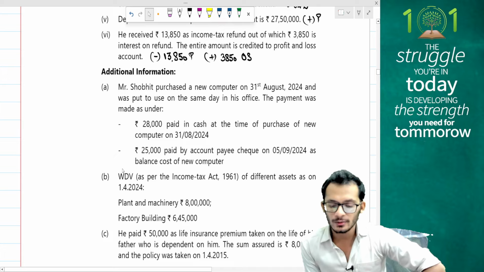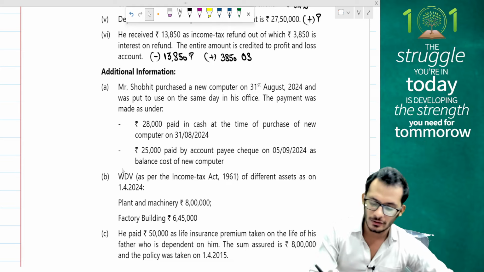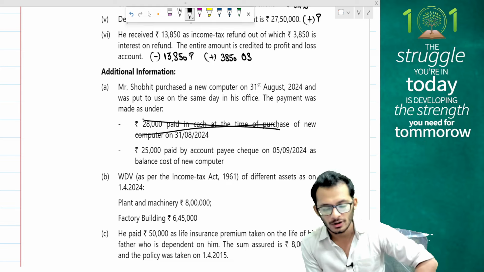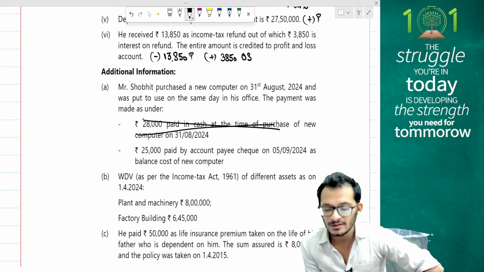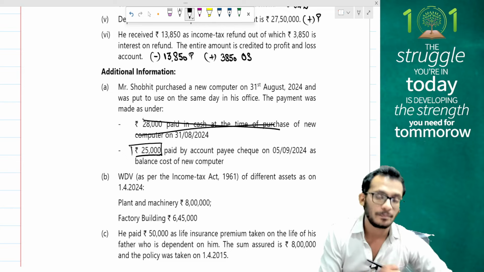Mr. Shobit has purchased a new computer on 31st August 2024 and it was put to use on the same day in the office. The payment was made as under: 28,000 was paid in cash at the time of purchase of the new computer on 31st August. Problem. Cannot make payments more than 10,000 in cash. Not allowed for depreciation purposes. 25,000 was paid by account payee cheque on 5th September as balance of the new computer cost. This is eligible for deduction.